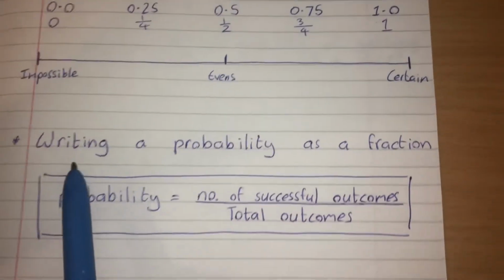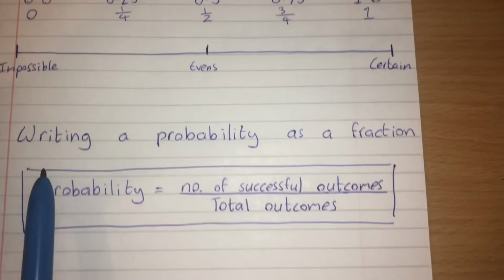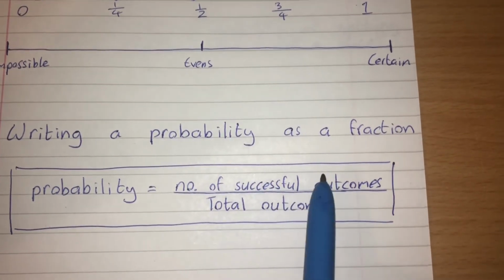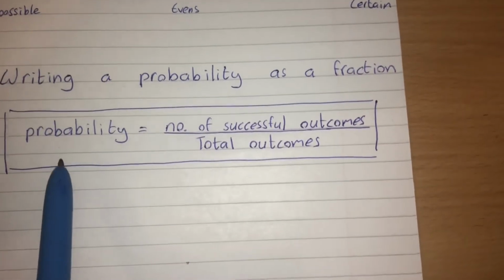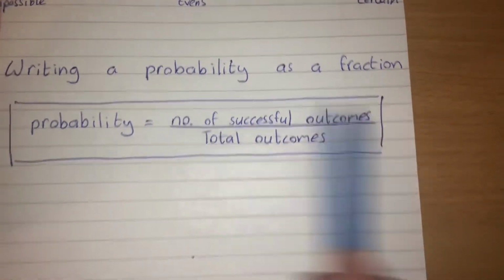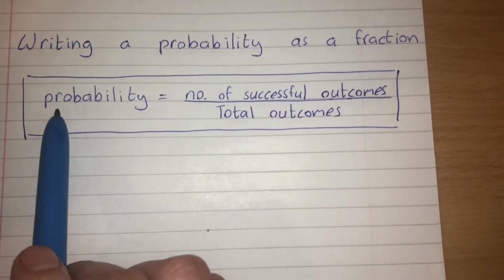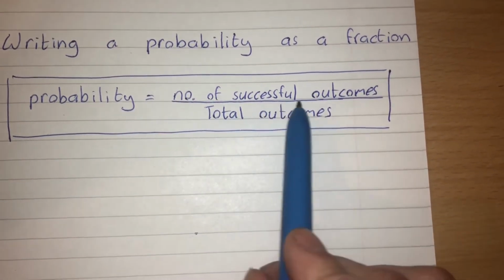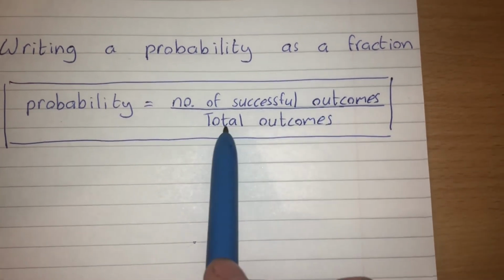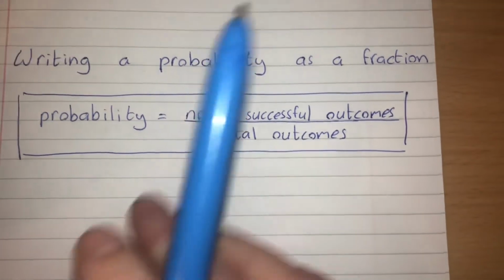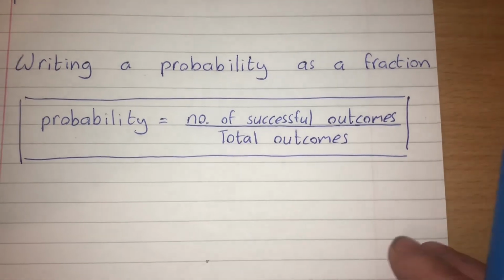We have a very basic formula when we want to look at writing a probability as a fraction. When we want to describe a probability as a fraction, it is simply the number of successful outcomes divided by the total outcomes. We're going to look at some very, very basic examples just to put that into practice.